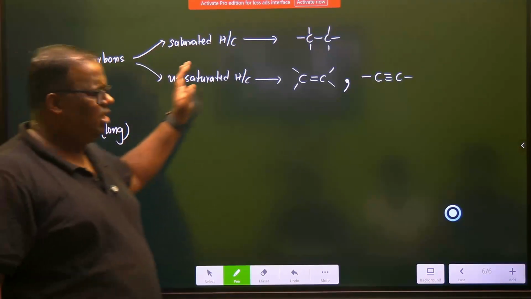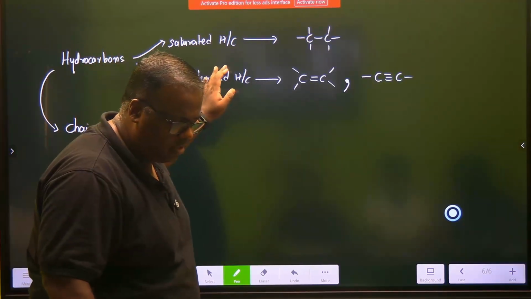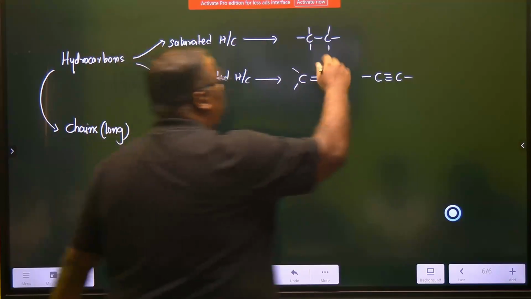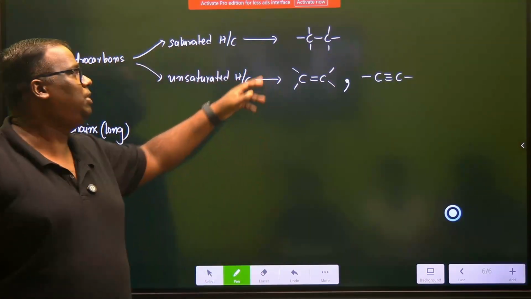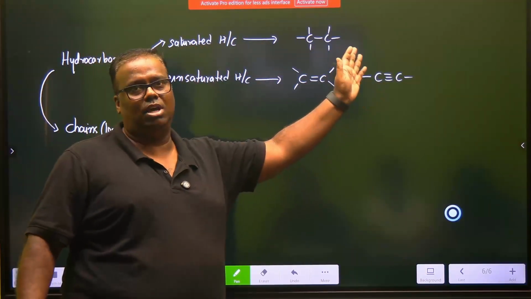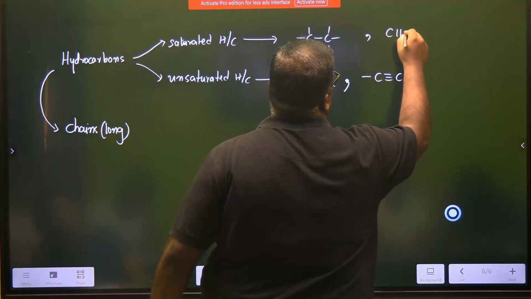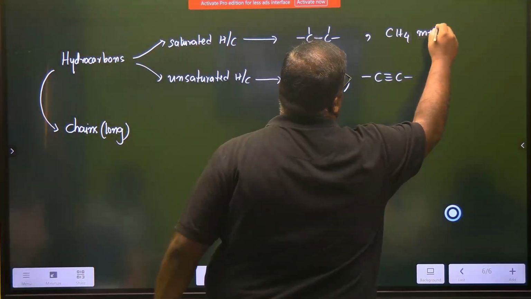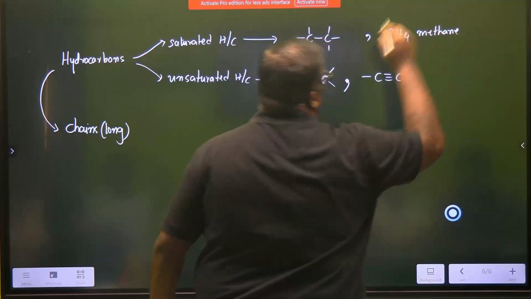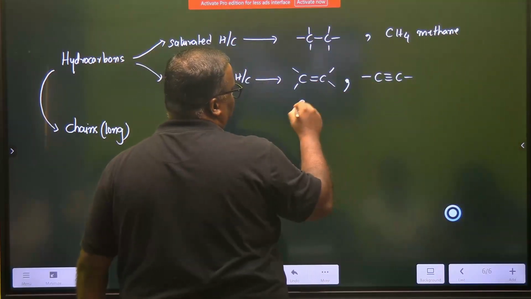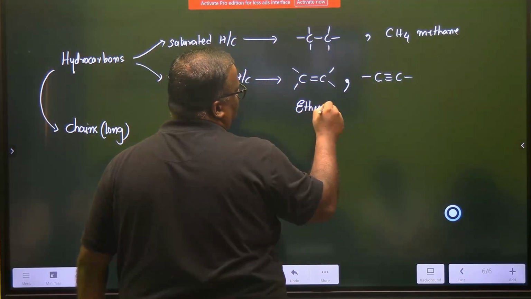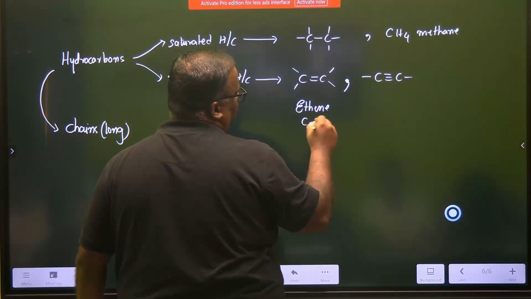Yeah, saturated, I'll come to this. Hold the example, go by these structures. We'll come by the example. If you wanted that example, then you had one CH4, methane. If you want this, then this is known as ethene, C2H4.